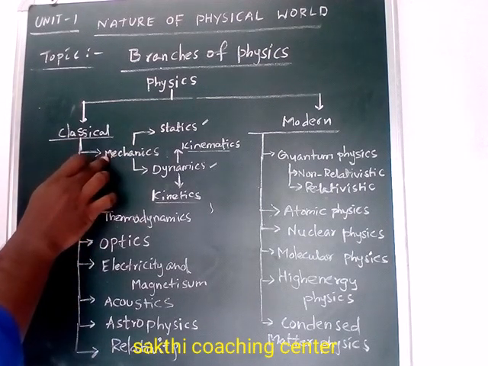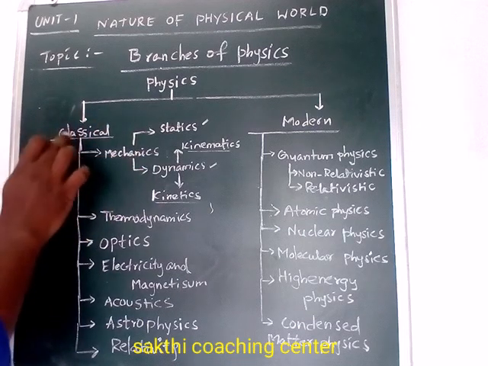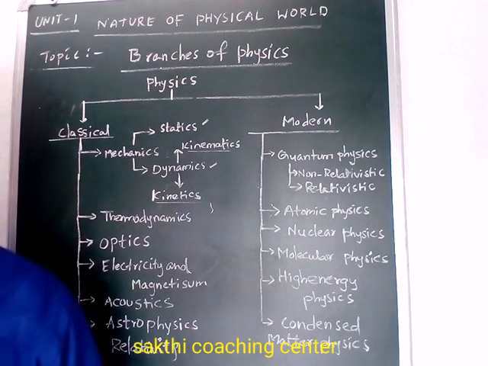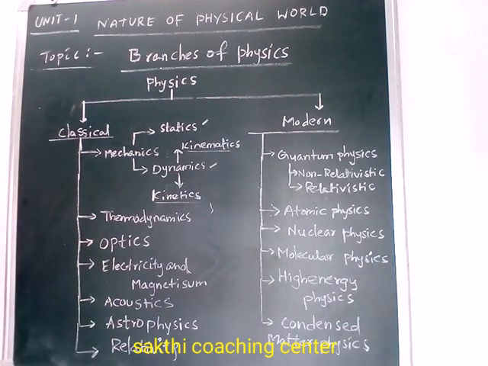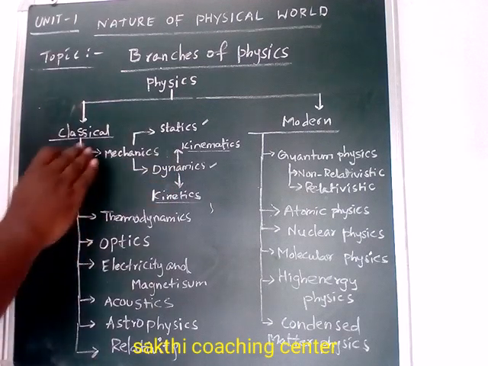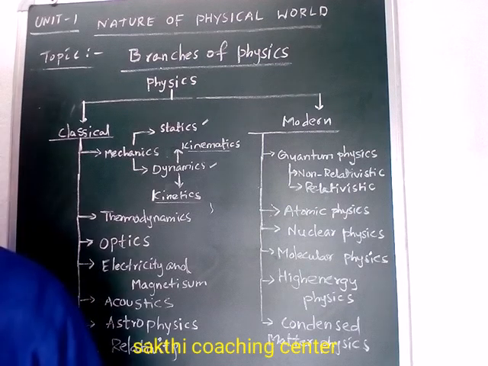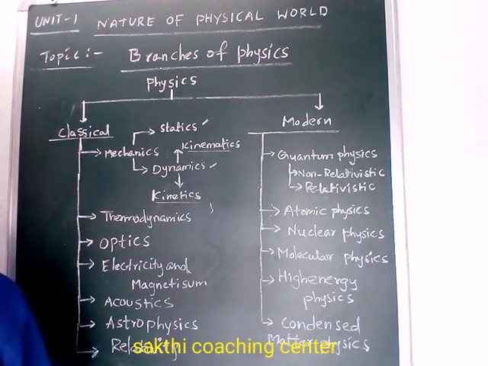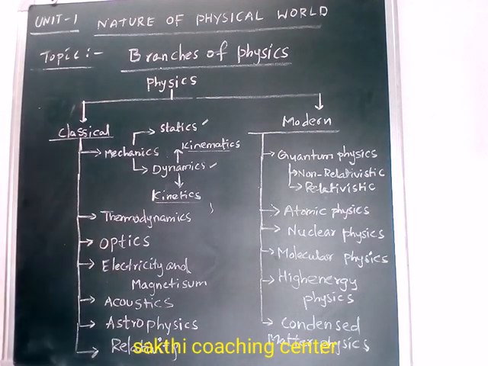Before the 20th century, all the branches of science were discussed in a classical way. Those are recognized in classical ways. That is why it is known as classical mechanics or classical physics.